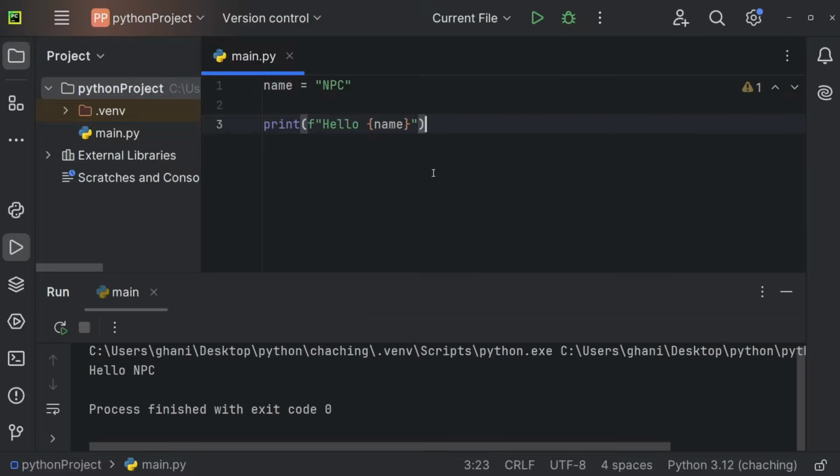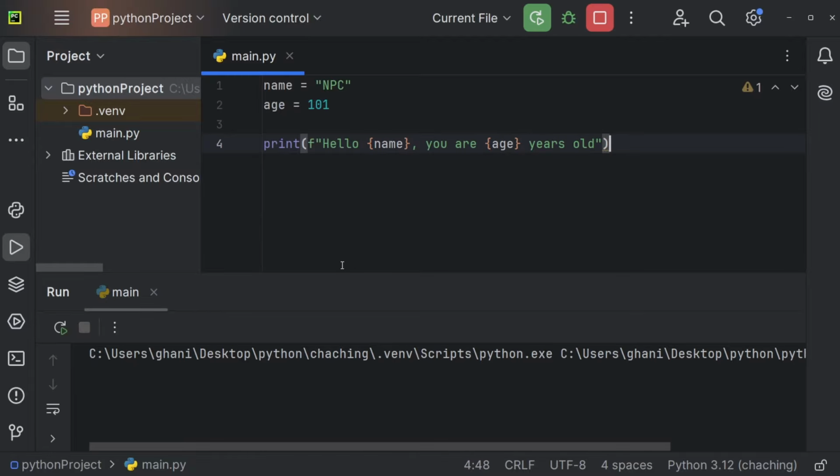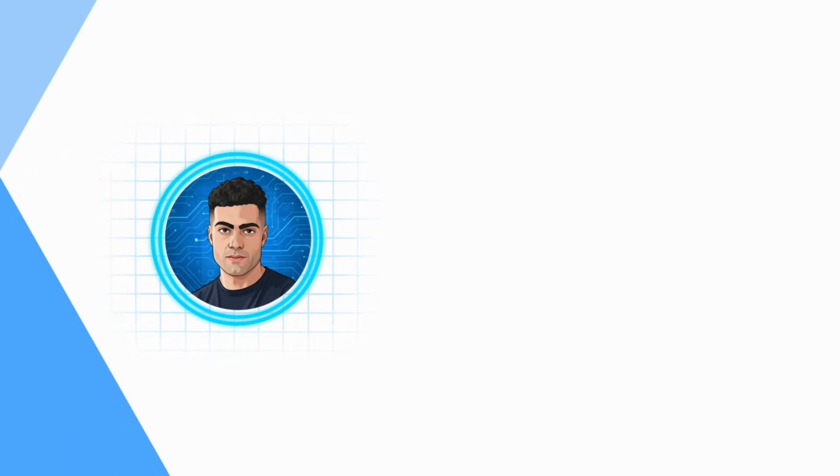Now we can run this code and you can see we're getting hello NPC. We could also add an age right here of 101, and now we could also add the age. So you are age years old. Let me run this code and we're getting hello NPC, you're 101 years old. So by using an f-string, you can use variables, for example, within a string.